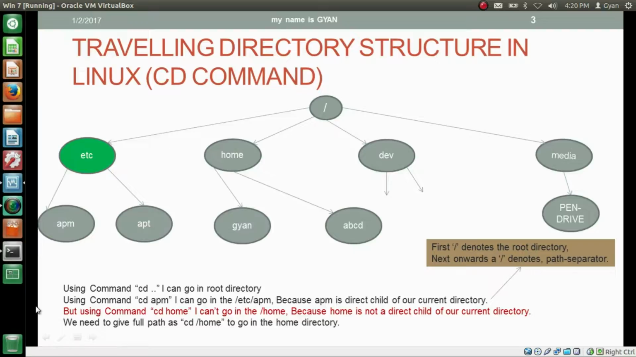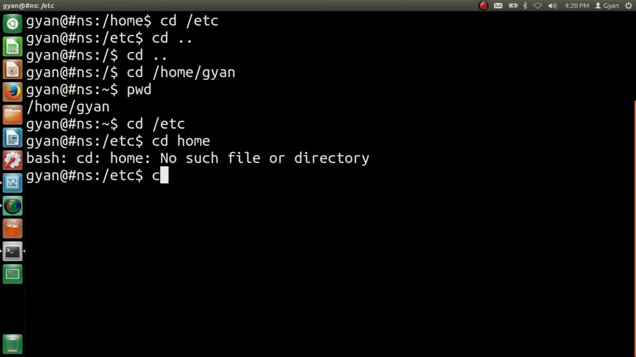One important point to remember here: you can go to the root directory no matter where in this directory structure you are present. Just by typing cd /, you can go to the root directory. So let me go into the apt directory. If I type cd /, no matter which node of the directory tree is my current directory, I will directly go to the root directory. Now I am in the root directory. pwd, it's root.